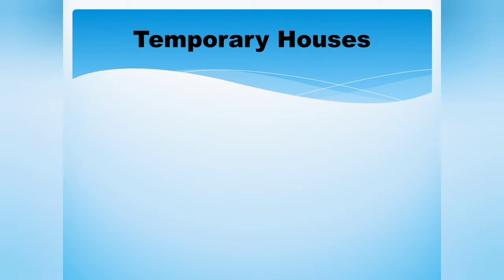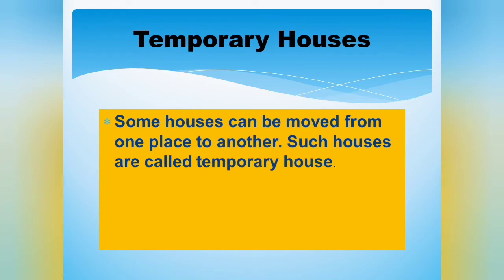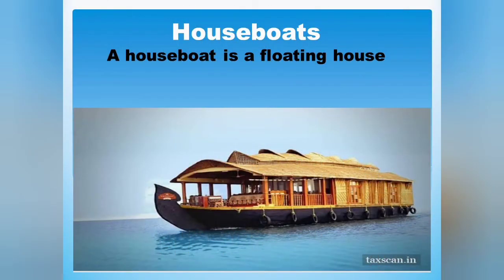Now we see temporary houses. Temporary means we can move the house from one place to another. Some houses can be moved from one place to another. Such houses are called temporary houses. So let's see some example of temporary houses. The first example is houseboat.